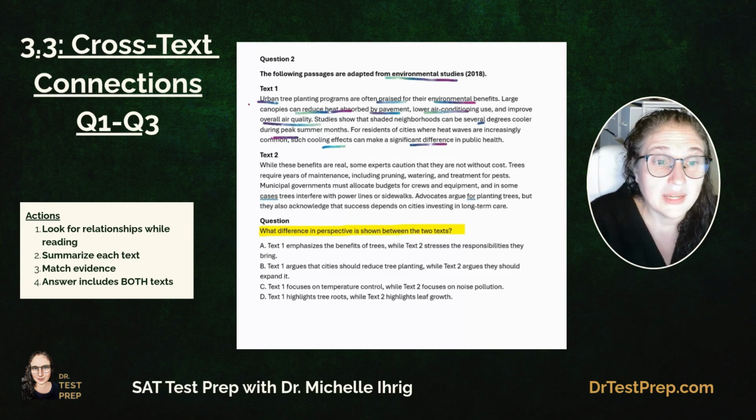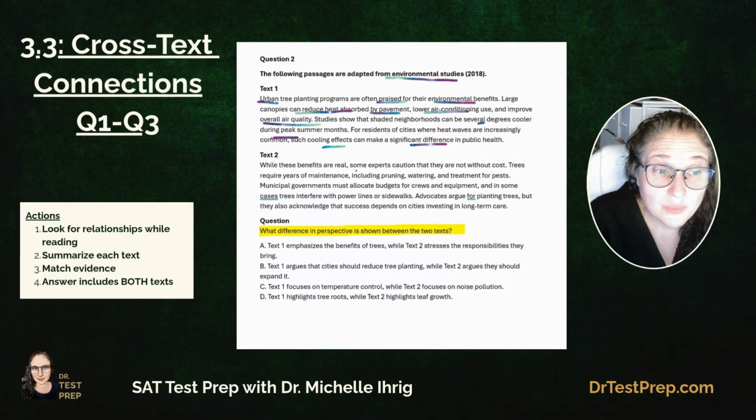All right, so basically, this text one is saying cities should plant more trees because it's better for cooling the area and decreasing heating or cooling costs, things like that. All right, let's see what the next text says.